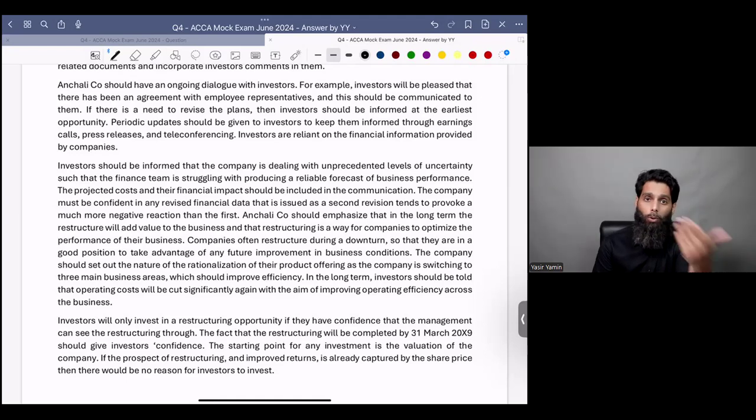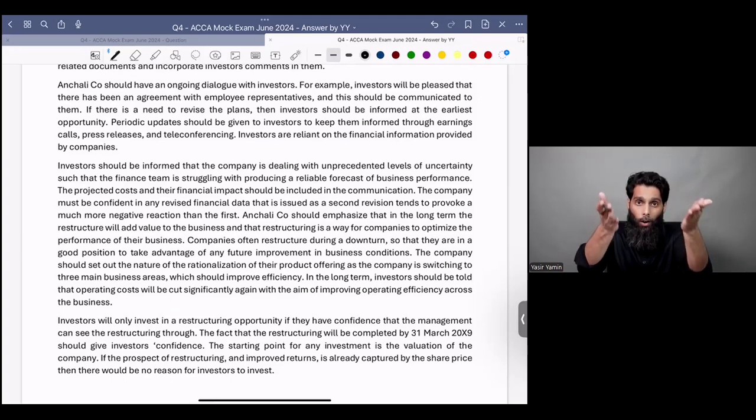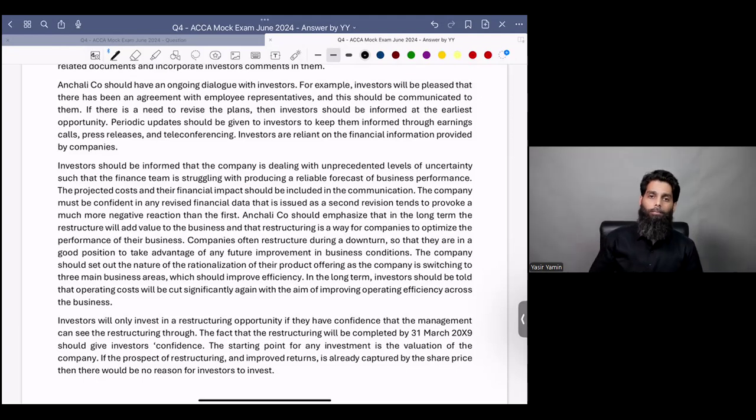Nobody expects you to replicate what each and every IFRS says. Just make use of this suggested solution to write your own answer. You need to be smart enough. You are on a professional level. This is a strategic professional exam. Make sense? The examiner has too much spare time to write a very good answer.